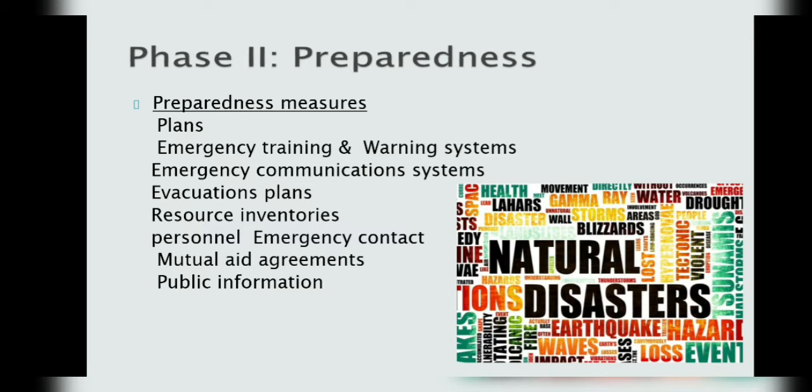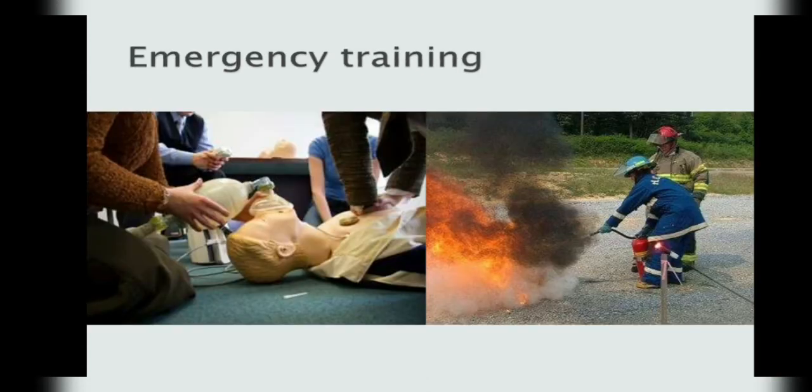preparedness. Preparedness measures include a preparedness plan, emergency exercises and training for employees, warning systems in every institution, organization and factory, emergency communication systems, evacuation plans and training, resource inventories, emergency personal contact lists, mutual aid agreements, and public information and education awareness. So next we need to discuss emergency training for employees.